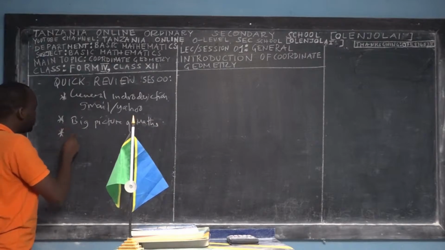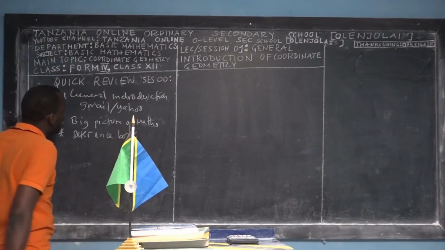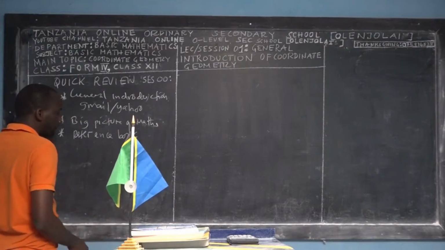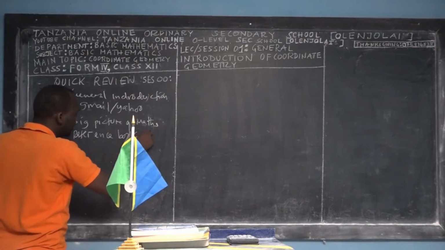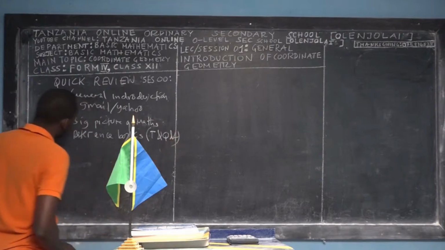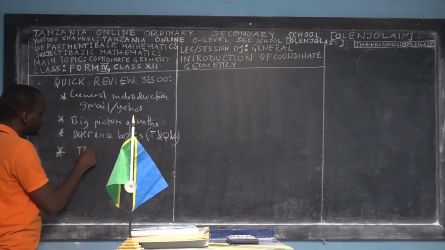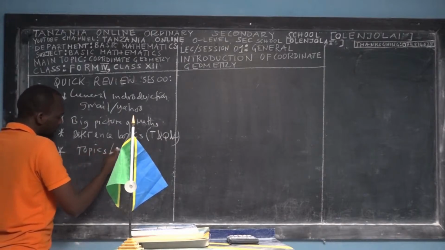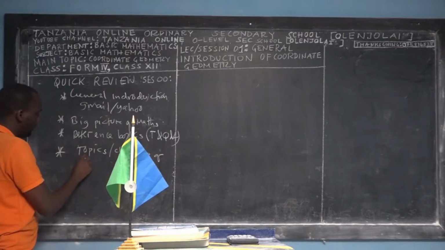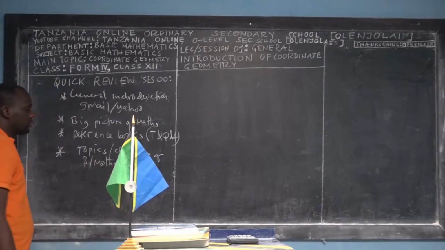Afterwards, I took you through reference books that are useful for basic and applied mathematics for Form 1, Form 2, Form 3, and Form 4, but especially for Form 4. Here we had 2 groups: textbooks, and question and answer books. Again, afterwards I presented the topics, or chapters, of Form 4 basic mathematics.